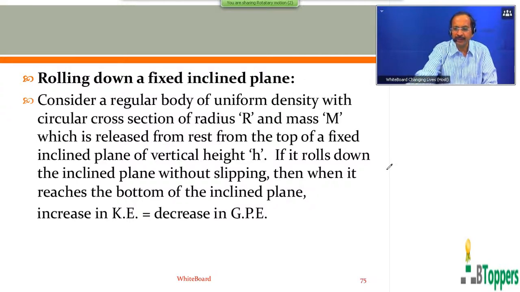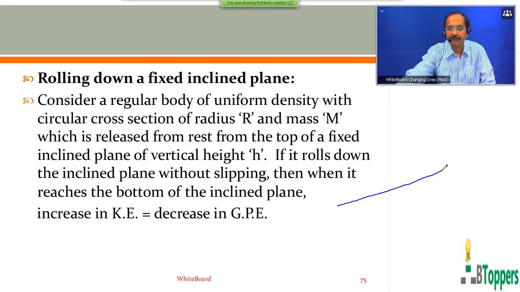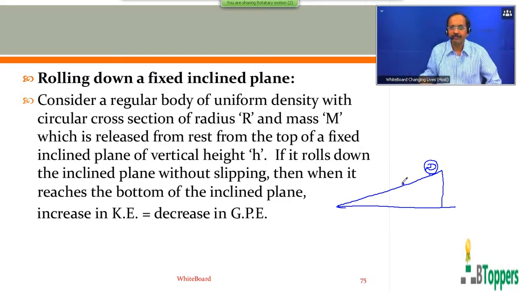As explained earlier, when a body rolls on a fixed surface without slipping, the net work done by the frictional force on the rolling body by the surface will be zero.